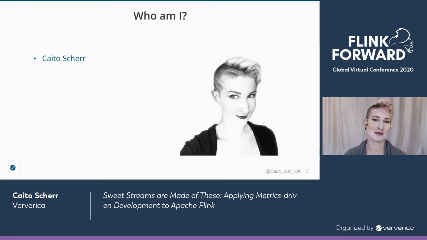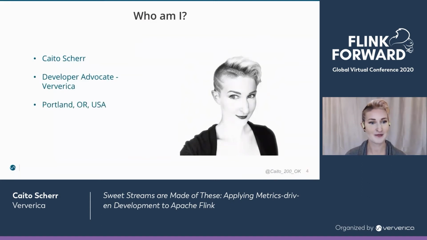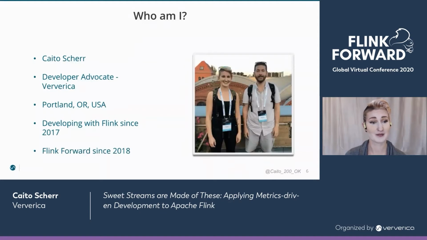As Costa said, my name is Kato Schur, and I'm Bavarica's developer advocate for the US region, based in Portland, Oregon. And I first got started with Flink in 2017 when I was a software engineer at a large data analytics company. My team built my company's first processing data pipeline. I got involved in the Flink community when I spoke at Flink Forward Berlin in 2018 with my teammate at the time, Nick, in this photo.